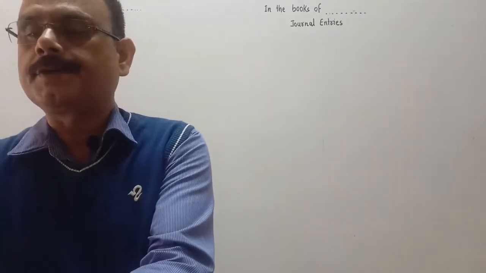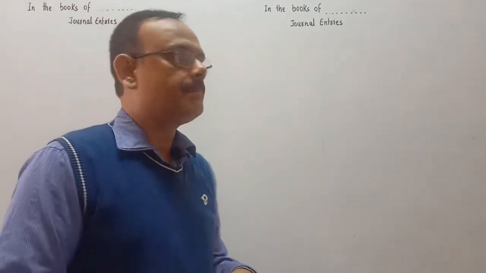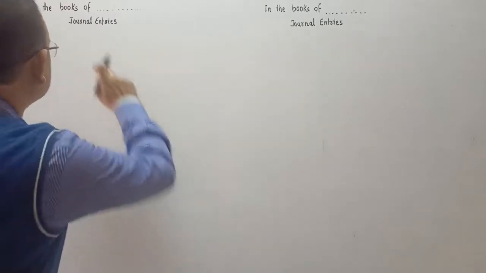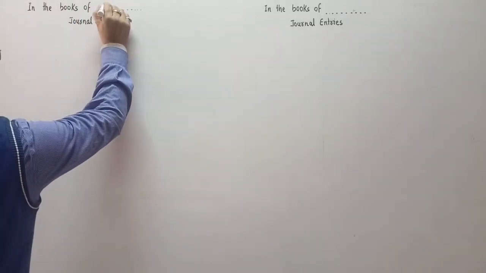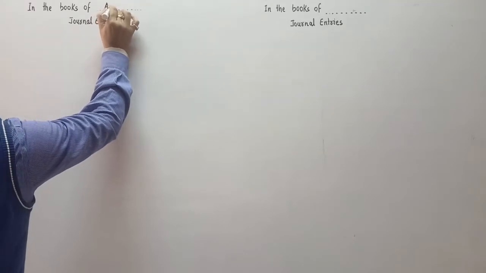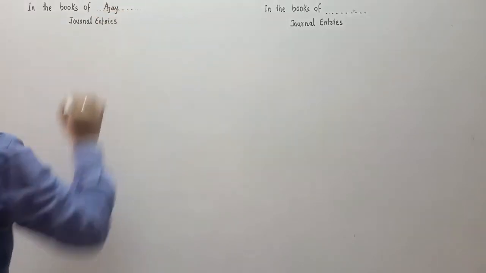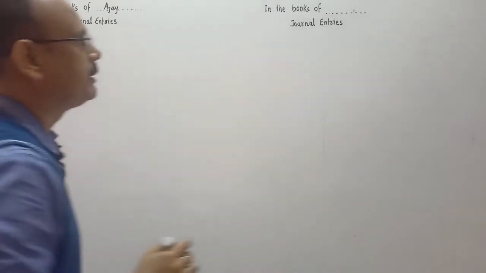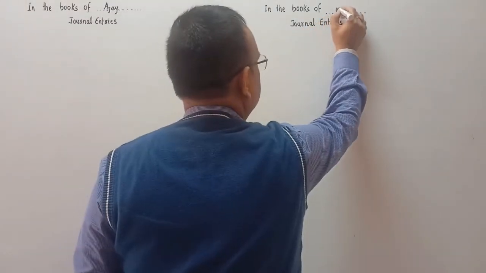Okay, we'll do the entry in the books of Ajay and Balbir. In the books of Ajay, Ajay is the seller and Balbir is the purchaser.